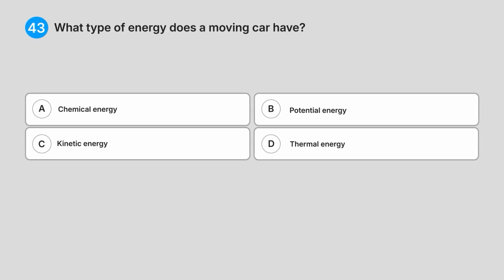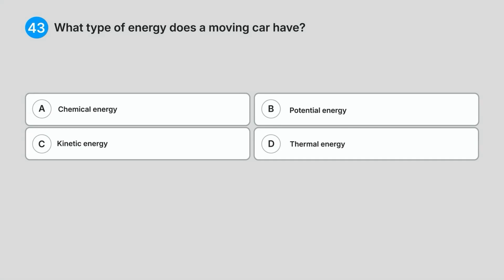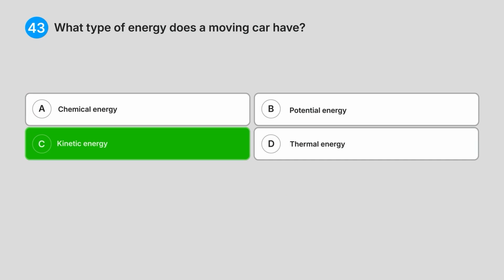(43) What type of energy does a moving car have? A. Chemical energy. B. Potential energy. C. Kinetic energy. D. Thermal energy. Do you know the answer? Correct answer, C. Kinetic energy.